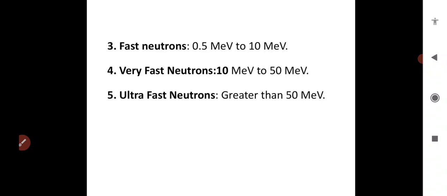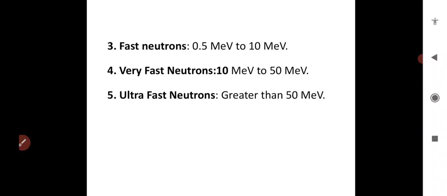See, these types of neutrons come from cosmic ray sources or are produced in high energy particle accelerators like cyclotron, betatron, synchrotron, etc. See, this is the classification of neutrons on the basis of energy. This is a 4 marks question. This could be asked for 4 marks.